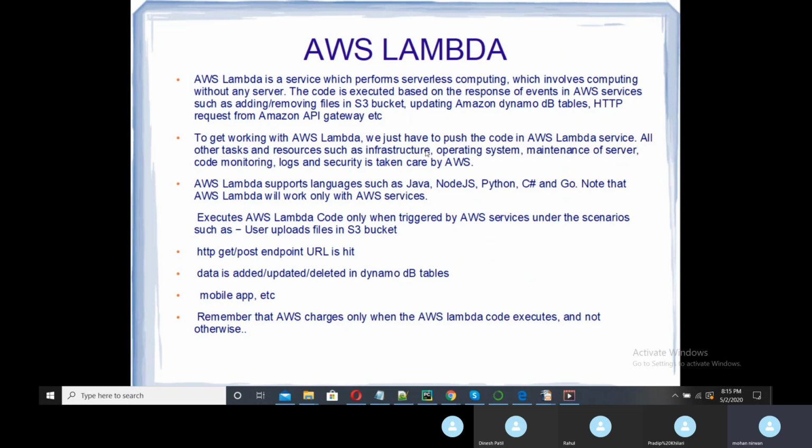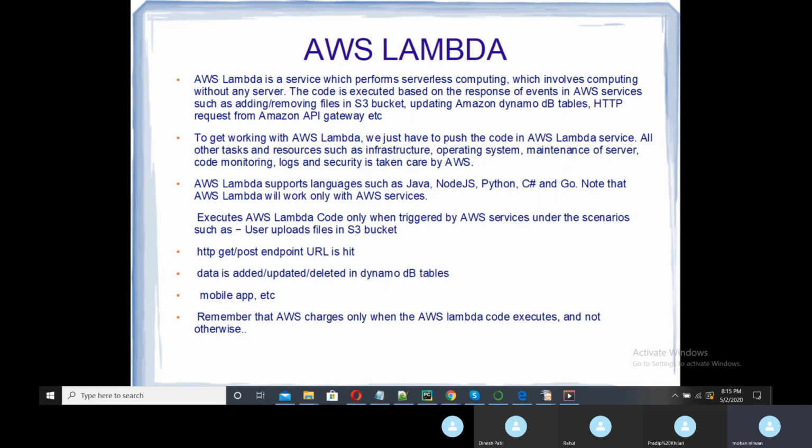Suppose you need an operating system to install and deploy your Tomcat server; then there is a limitation of your hardware on how many requests it can handle. Here it is scalable. There may be 10 requests or 1000 requests. It will scale up and down automatically, and your code will surely run.